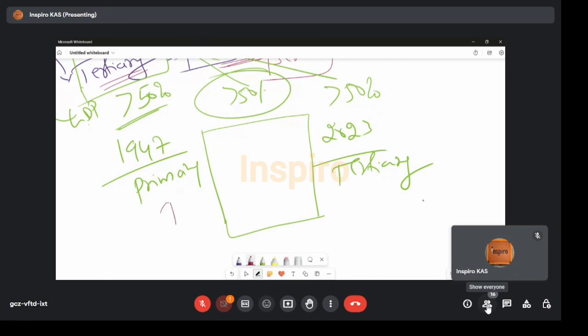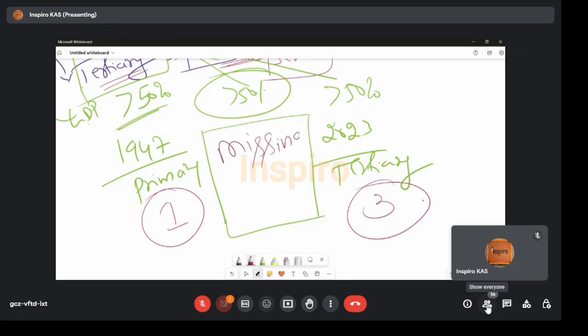No, sir. So this is one primary sector, this is one tertiary sector. Have I written anything in the middle here? Nothing, sir. I could have written something like 1985 secondary here, right? So why did I not write? Missing middle. What did I write, sir? Missing middle. The basic or primary characteristic of the Indian economy is the missing middle.